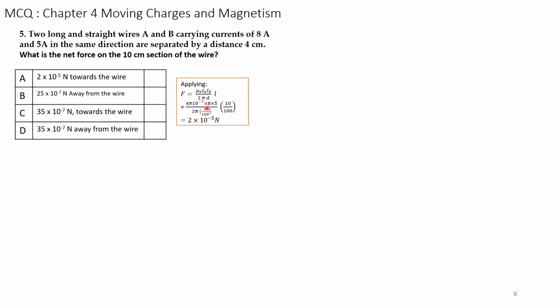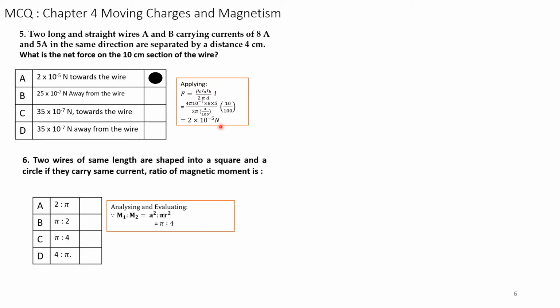That is, centimeter is 4 by meter. Centimeter becomes meter by dividing by 100. Similarly, we are required to find the force on 10 centimeters section of the wire. So given length is 10, therefore that is equal to 10 by 100. So substituting and simplifying, we get the answer as 2 into 10 to the power of minus 5 newtons. So the correct answer is 2 into 10 to the power of minus 5 newtons. So answer A is the correct answer.